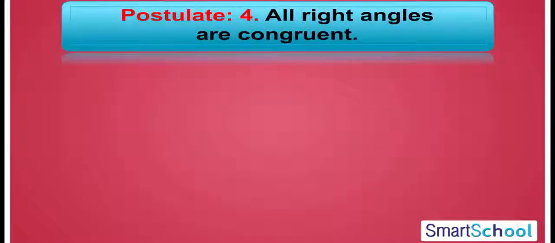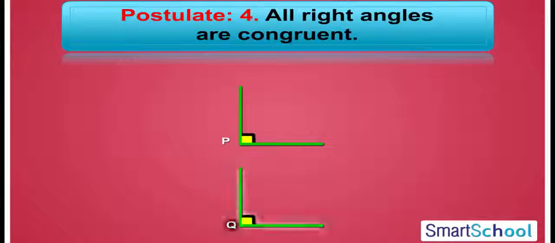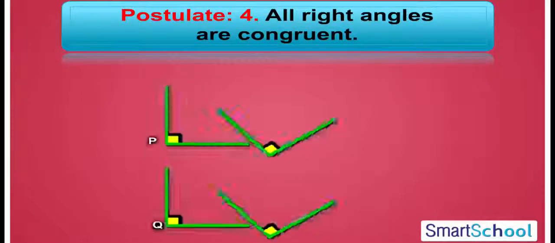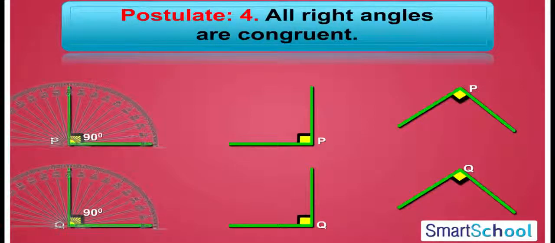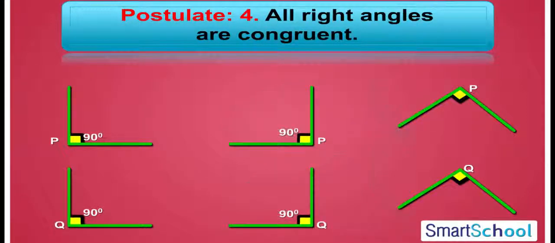The fourth postulate states that all right angles are congruent. In other words, we can say that all right angles are equal to one another. For example, we have 2 right angles, P and Q. Angle P is equal to angle Q since both are right angles. Let us arrange the angles in such a way that the orientation of the angles have changed. You can observe that after changing the orientation, angle P remains equal to angle Q.